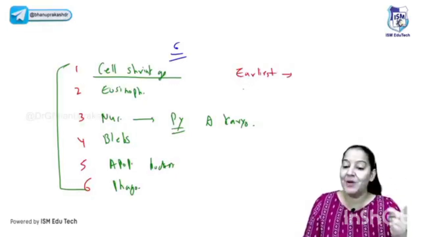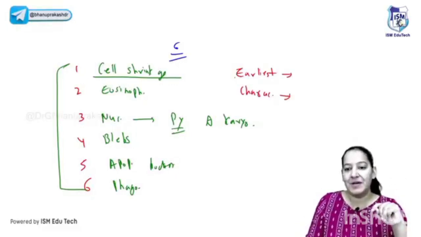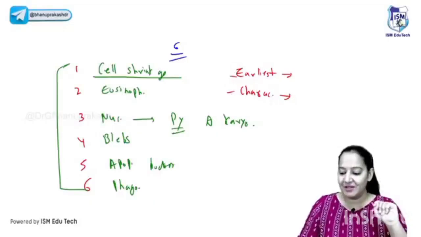Earliest feature of apoptosis. It's a PYQ. And tell me the characteristic feature of apoptosis. Two different questions, two different answers. Don't get confused. What is the earliest feature?